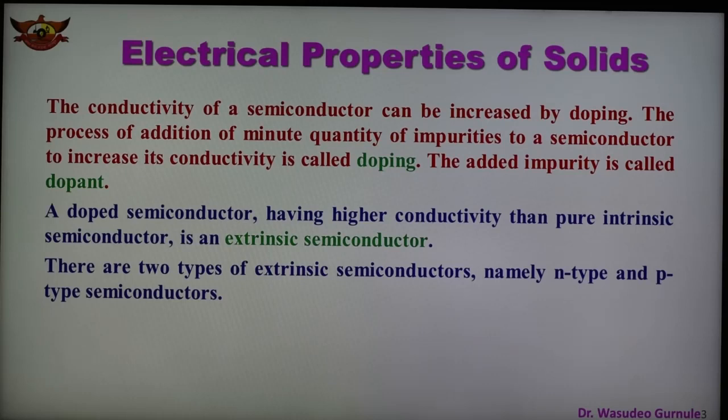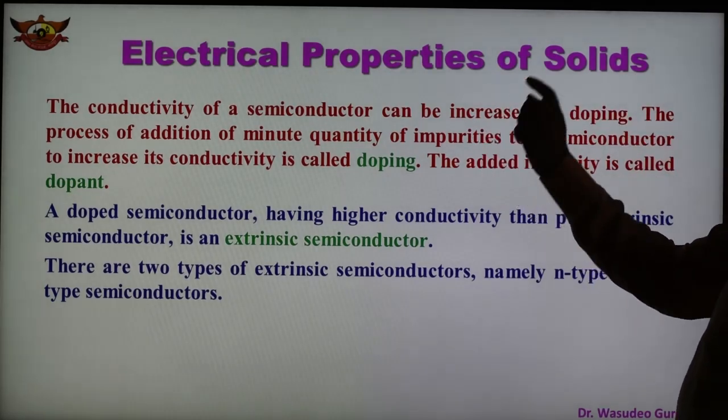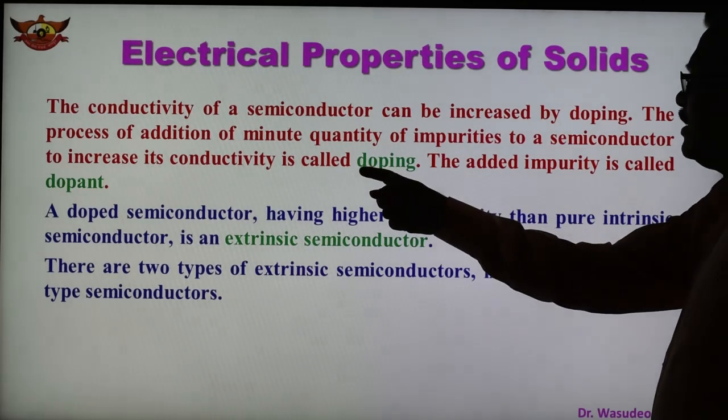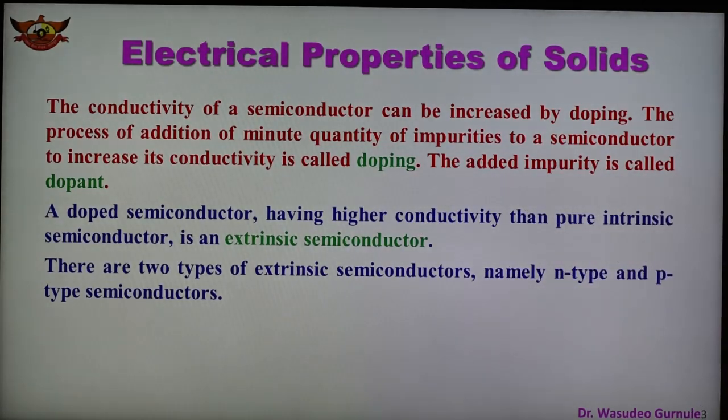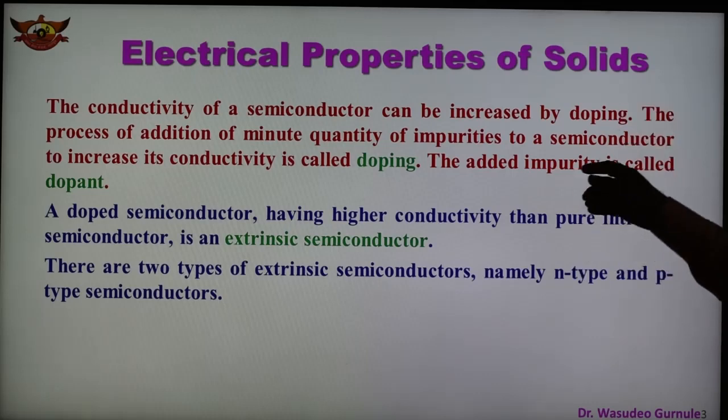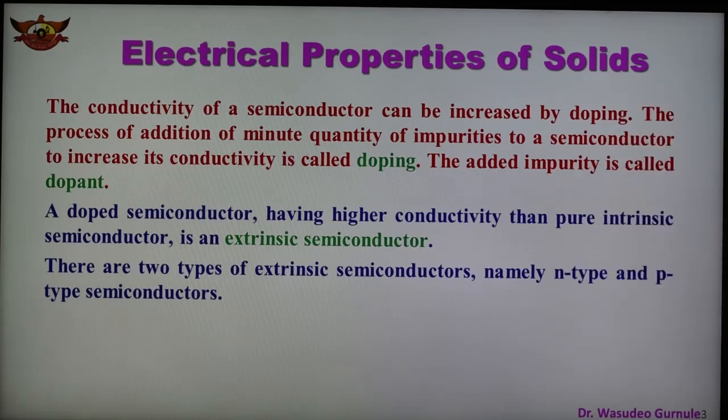As we know, the conductivity of semiconductors can be increased by doping, and the process of addition of a small quantity of impurities to the semiconductor which increases the conductivity is known as doping. The impurity which is added is known as the dopant.